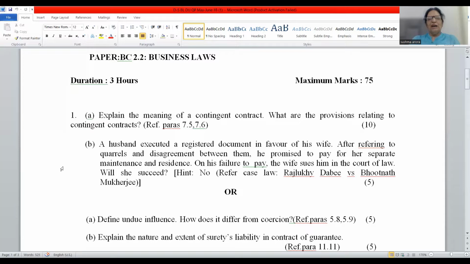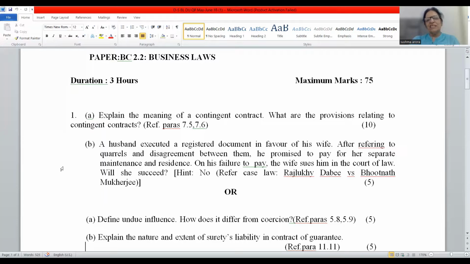This agreement was not made on account of natural love and affection. The second line of the problem case study specifies, after referring to quarrels and dissent, he promised to pay for her separate maintenance and residence. But later on, he did not pay. The wife sues him in the court of law. Will she succeed?